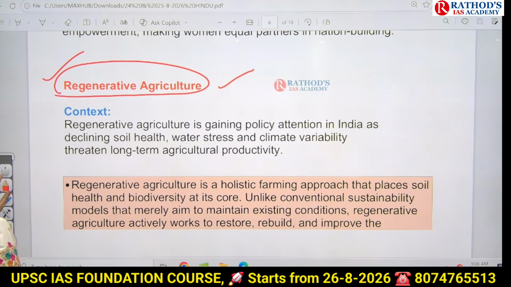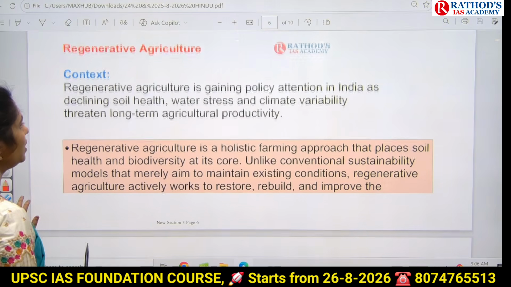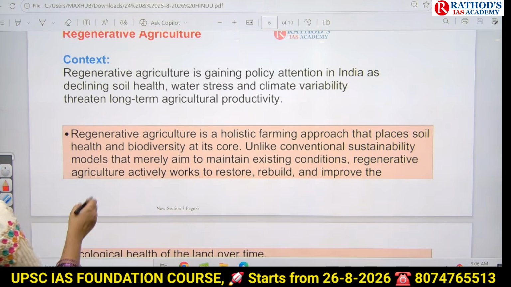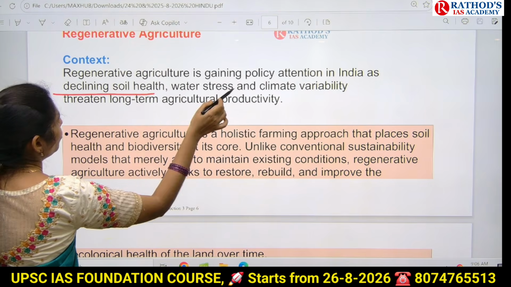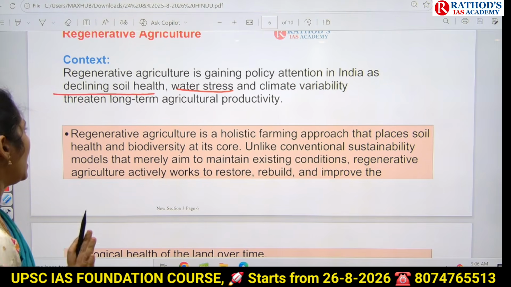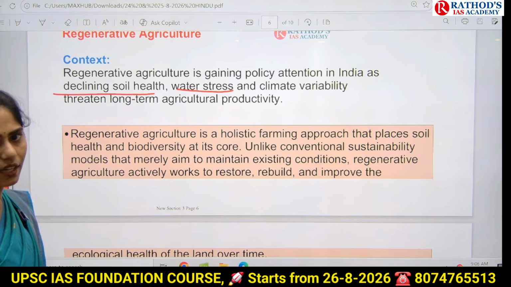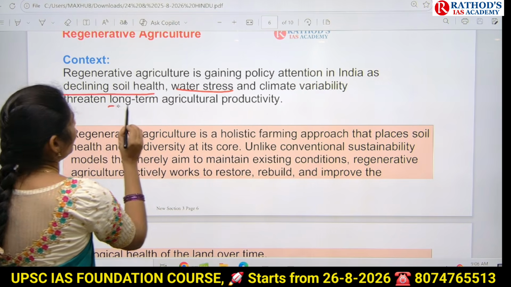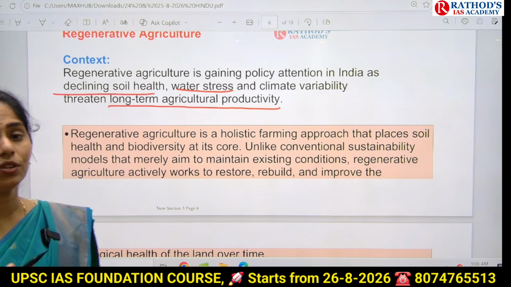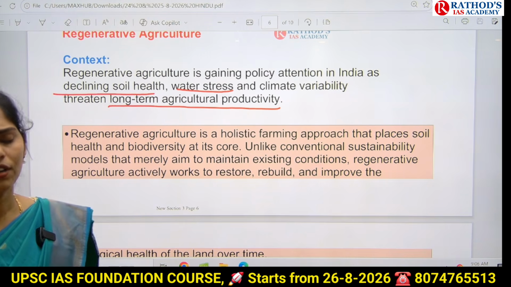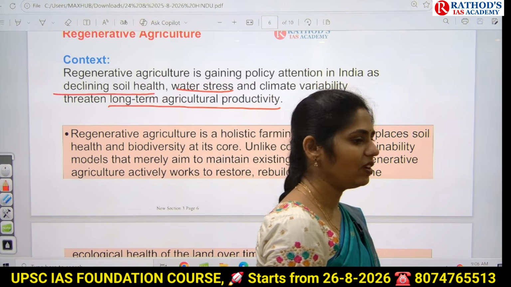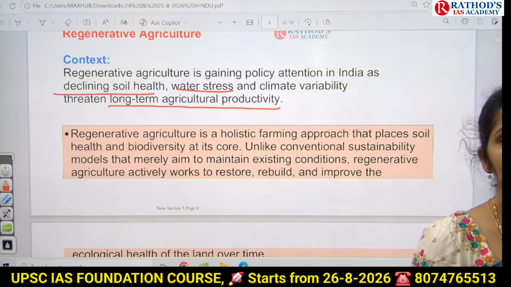Okay, now let us see the context. Regenerative agriculture is gaining policy attention now in India because of declining soil health, increasing water stress, and even climate change happening at a very fast rate. So because of this, it will have a long-term impact on agricultural productivity. It may reduce agricultural productivity. If the agricultural productivity is once reduced, then what happens? Obviously, it will have an impact on food security.